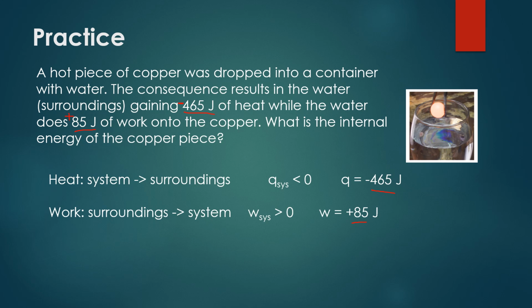Once you figure those values out, all you need to do to solve is add them together, because the energy of the system is the heat plus the work. Heat is negative, work is positive. Adding them together, we get a total value of negative 380 joules. Notice it's rounded to two significant figures because 85 had two significant figures.